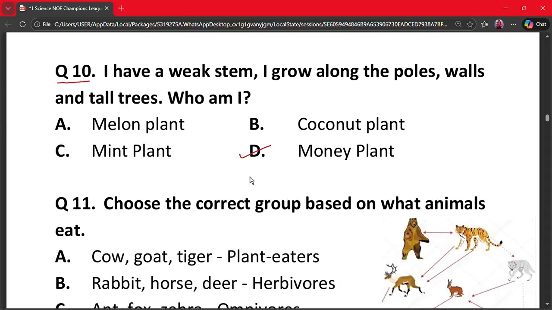Money plant has a weak stem and needs support to grow upwards. Coconut and mint stand on their own. Hence option D is the correct option.